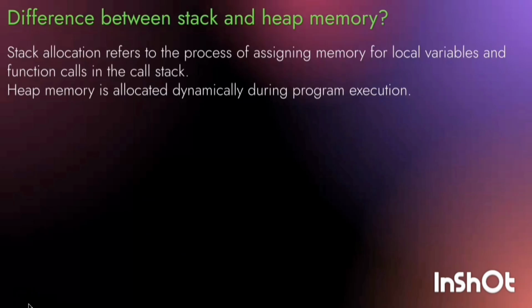Difference between stack and heap memory. Stack allocation is assigning memory for local variables and function calls in the call stack. Heap memory is allocated dynamically during program execution. So that is the difference mainly. Stack is a static storage, heap is dynamic storage.